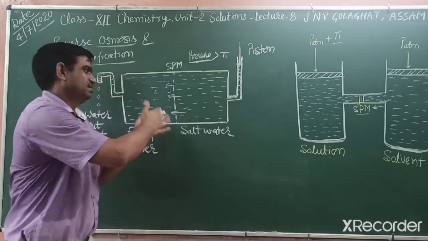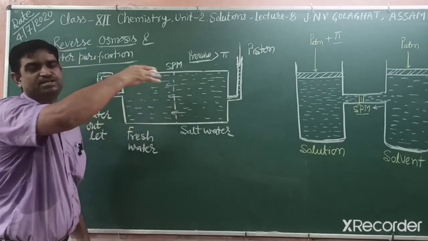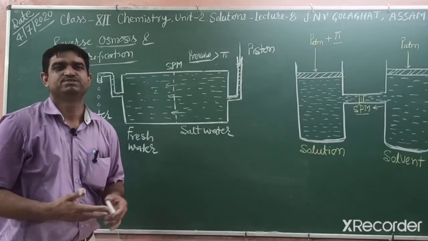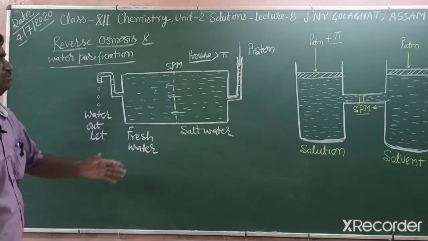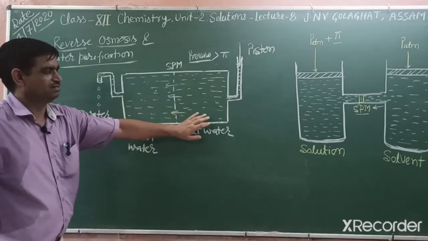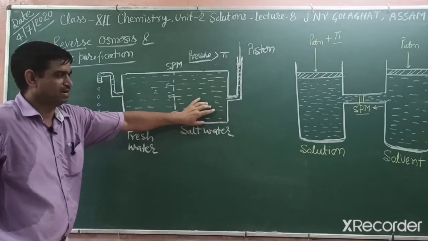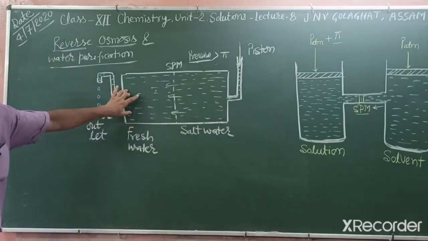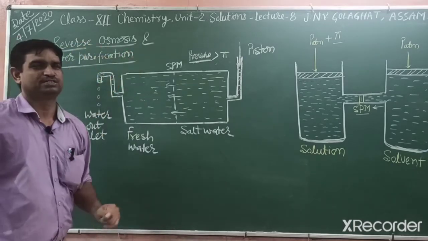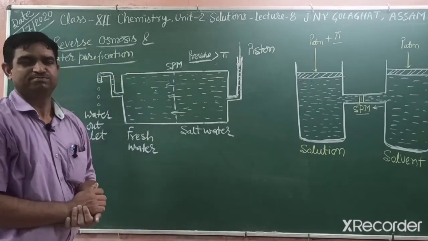Nowadays many semi-permeable membranes are available in the market and we use them in our house to purify water. The saline water has salt and we want to remove that salt. This process is known as water purification, or desalination of water.